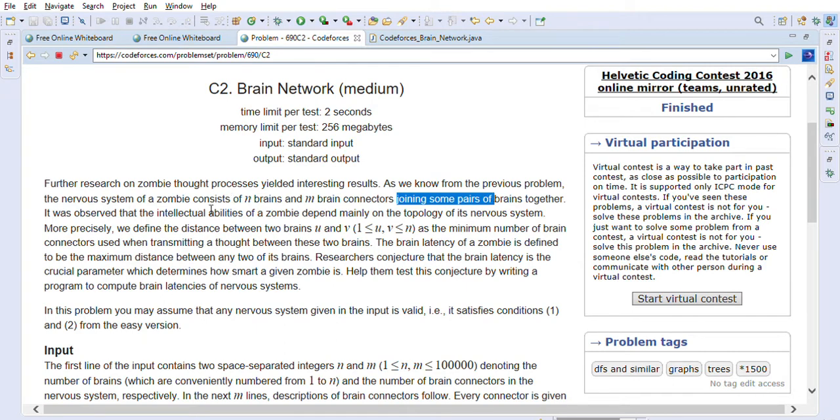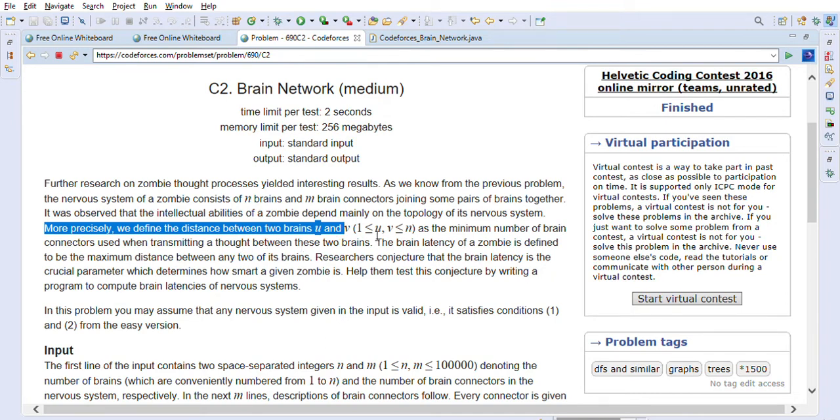It was observed that the intellectual abilities of a zombie depend mainly on the topology of its nervous system. More precisely, we define the distance between two brains U and V, where U and V are between 1 and n inclusive, as the minimum number of brain connectors used when transmitting a thought between these two brains.